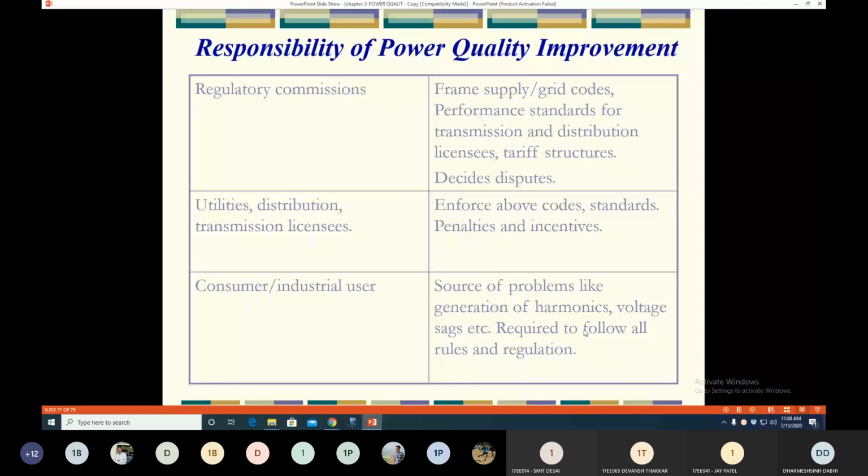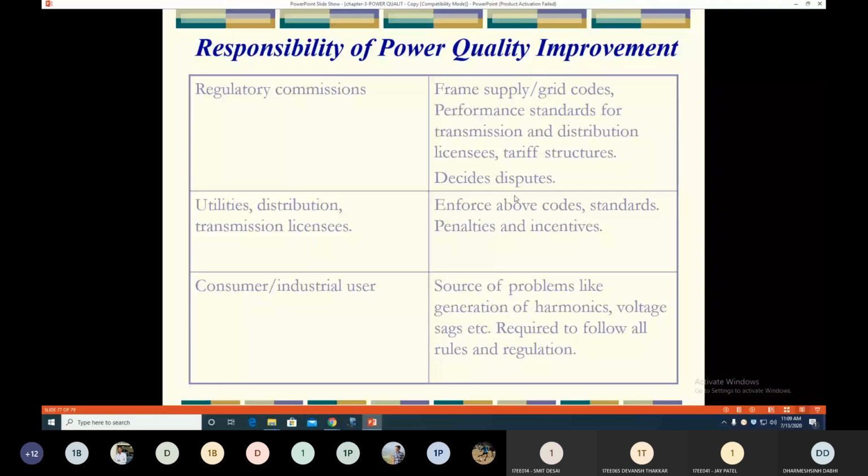They make the framework, grid codes or performance standards for transmission as well as distribution lines. They provide the regulation for the tariff structure also, and they solve the disputes of transmission as well as distribution companies. So all these standards are made by these regulatory commissions.